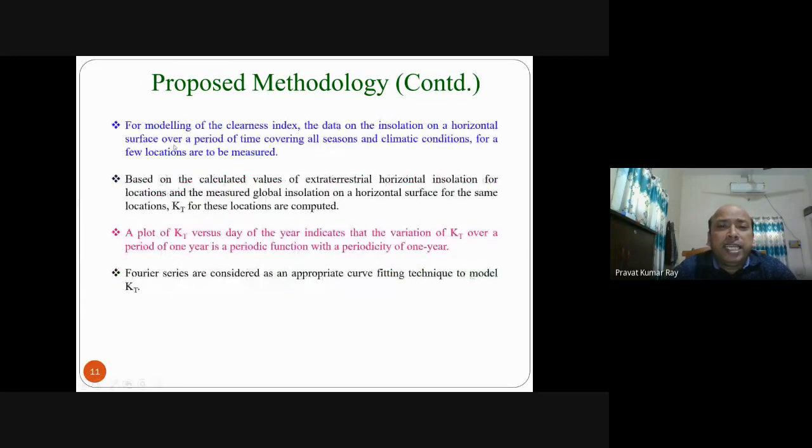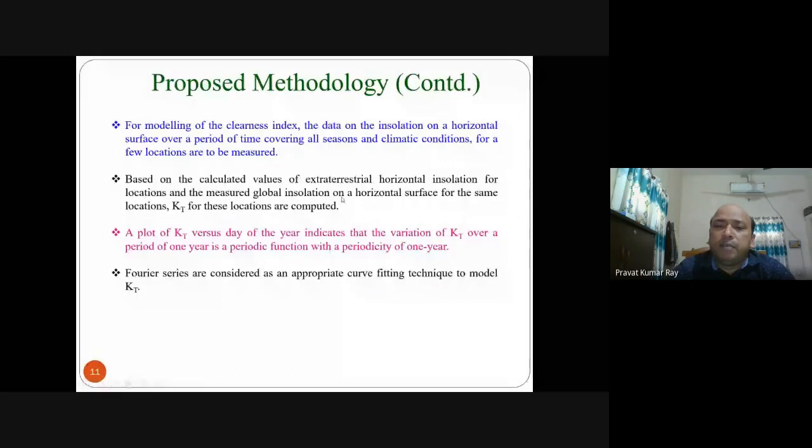For modeling the clearness index, data on the insolation on a horizontal surface over a period of time, covering all seasons and climatic conditions for a few locations, are to be measured and collected. The measured global insolation from the meteorological data divided by H0 will give you KT.